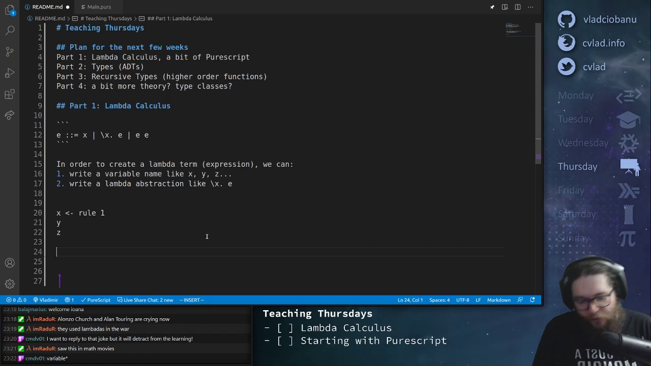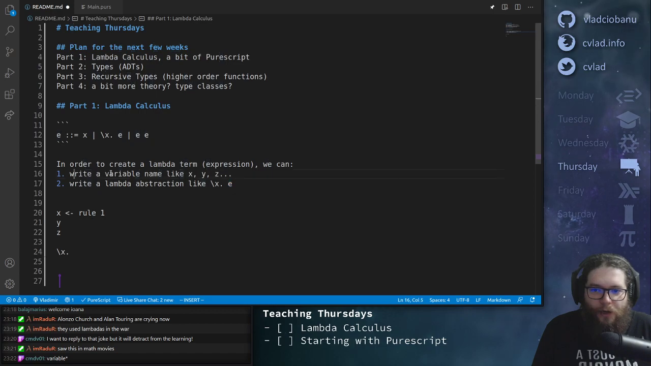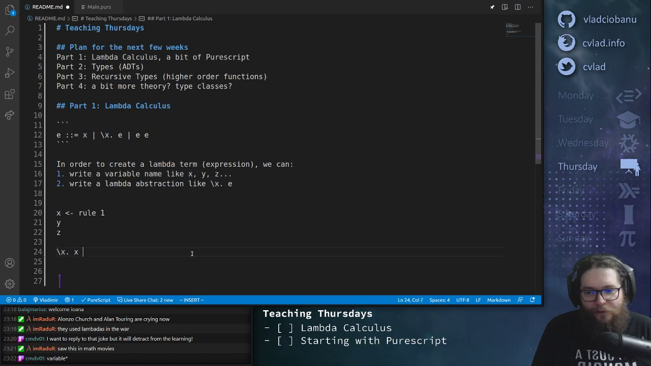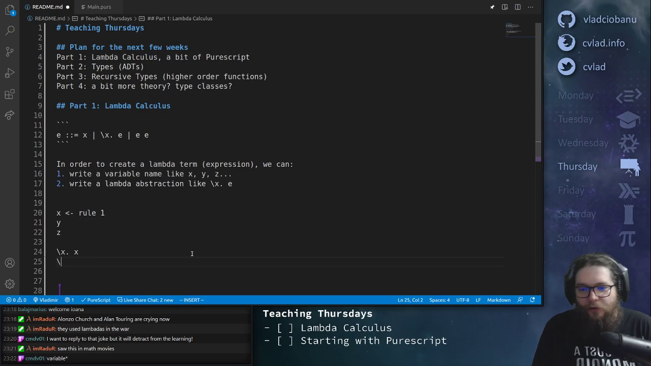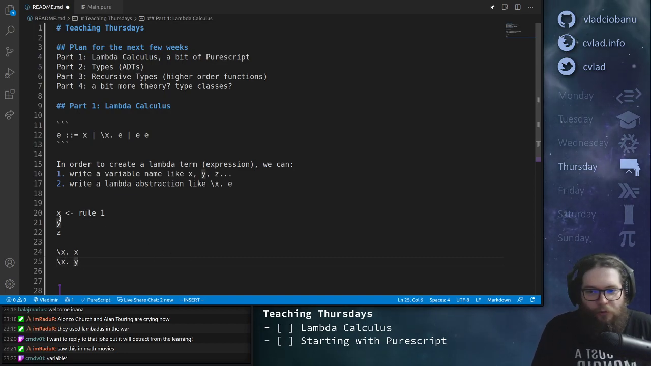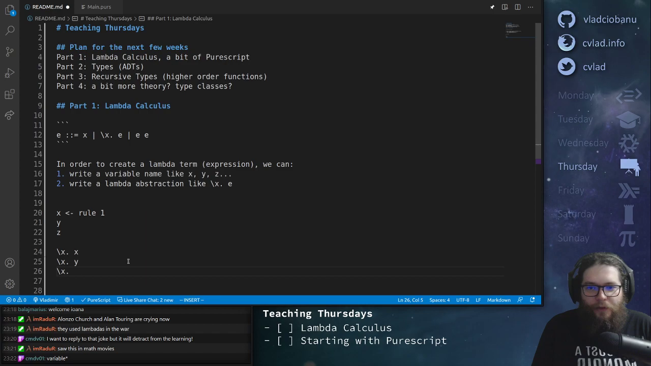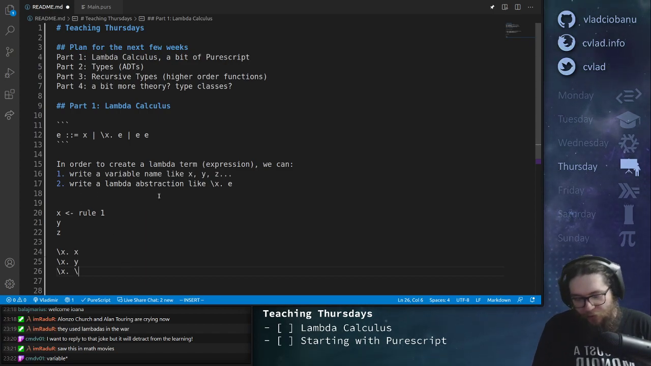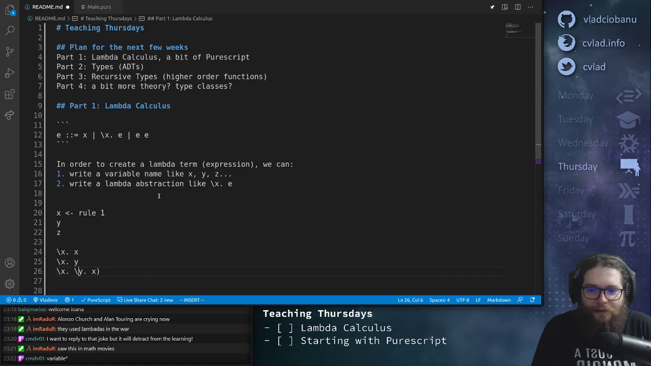So then if we use rule 2, we can do lambda x dot, and then instead of this e, we can use rule 1, right? Because rule 1 also creates things like e, right? So we can write, for example, this. Does that make sense? Okay, so then we could also write this, right? Because rule 1 doesn't say that it has to be x, it could be anything. But then, for example, we could do this, and then we can use rule 2 again. So we could do lambda y and then x, for example. Does that still make sense? And then the parentheses, you put it like this, right?